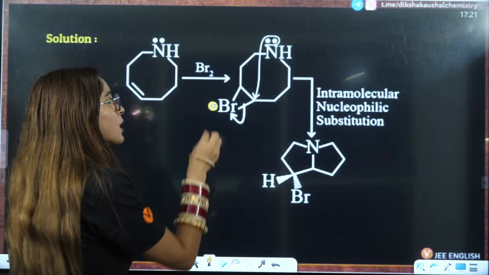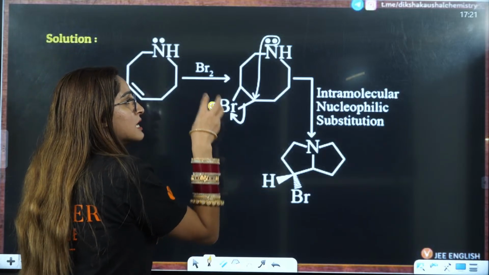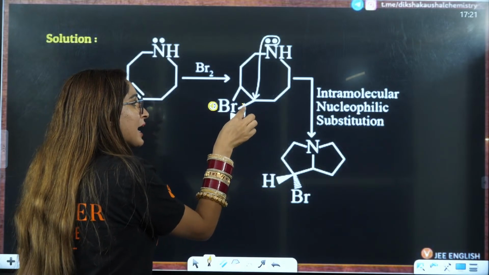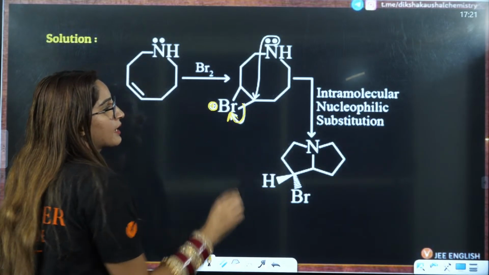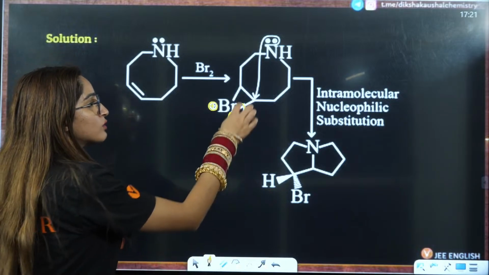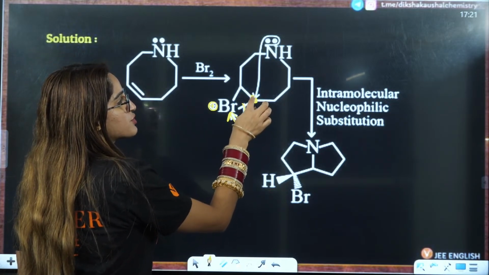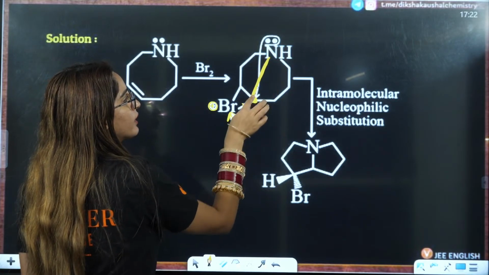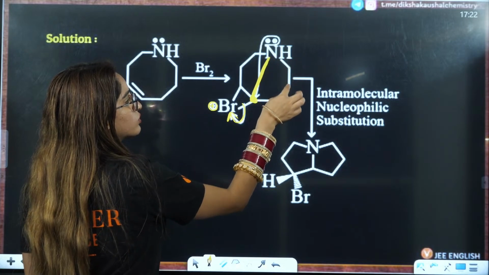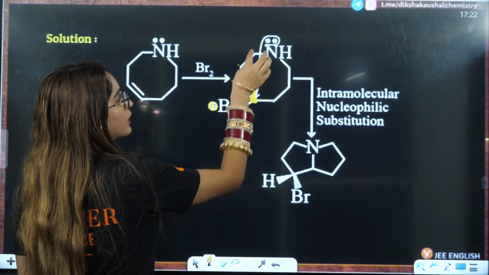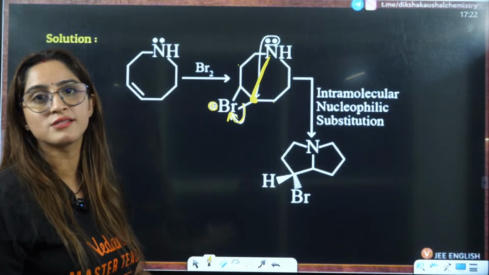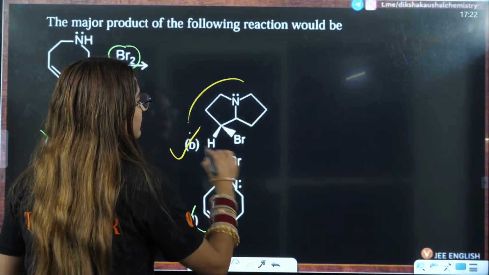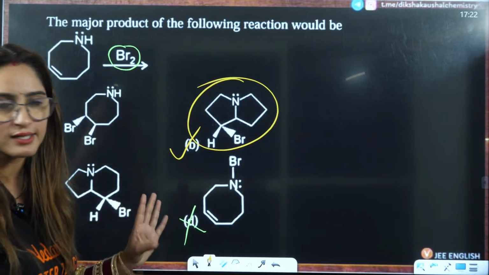Understand one thing: because this is electron deficient, it is going to take up electrons from this side. So now this carbon will be electron deficient, and this nitrogen is electron rich, so they will form a bond here. So this is 1, 2, 3, 4, 5, and 1, 2, 3, 4, 5. Both of these are 5-membered rings. As you can see, 5-membered rings are only in this option, so B is the correct answer.